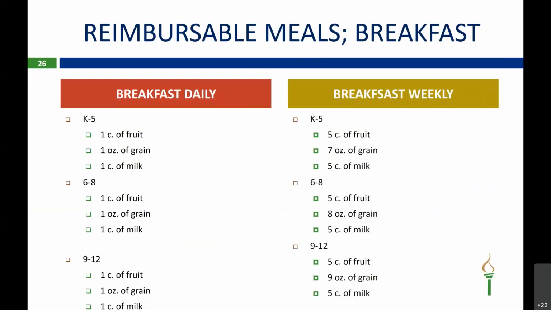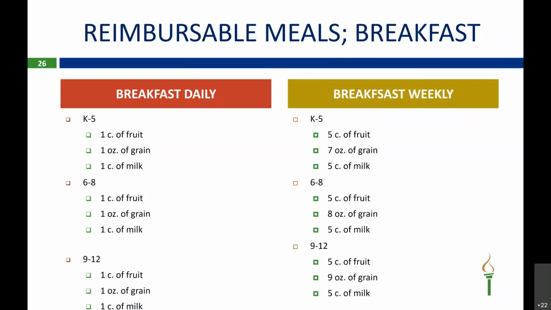So for breakfast, K through 5, they have 1 cup of fruit, 1 ounce of grain, and 1 cup of milk. Grades 6 through 8 is 1 cup of fruit, 1 ounce of grain, and 1 cup of milk. And then 9 through 12 is 1 cup of fruit, 1 ounce of grain, and 1 cup of milk.